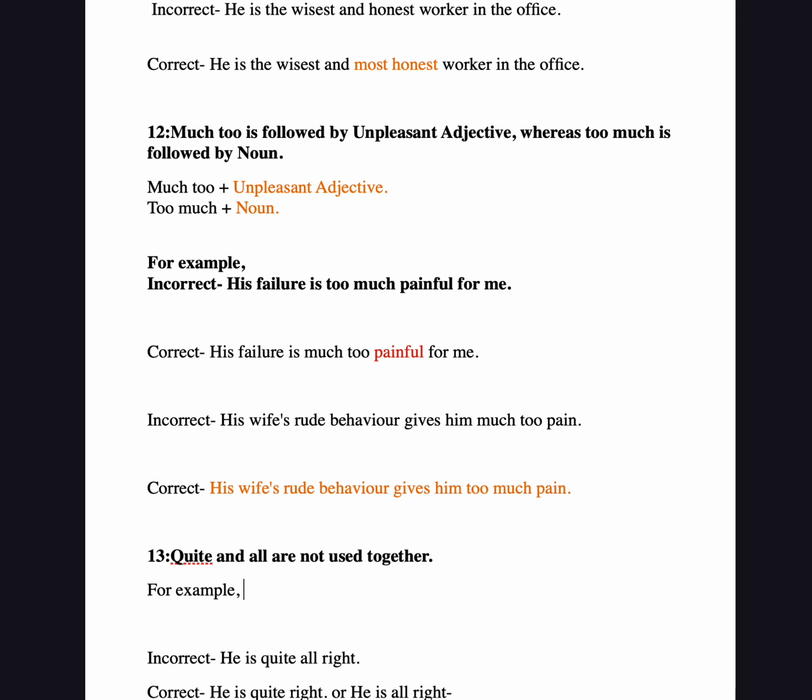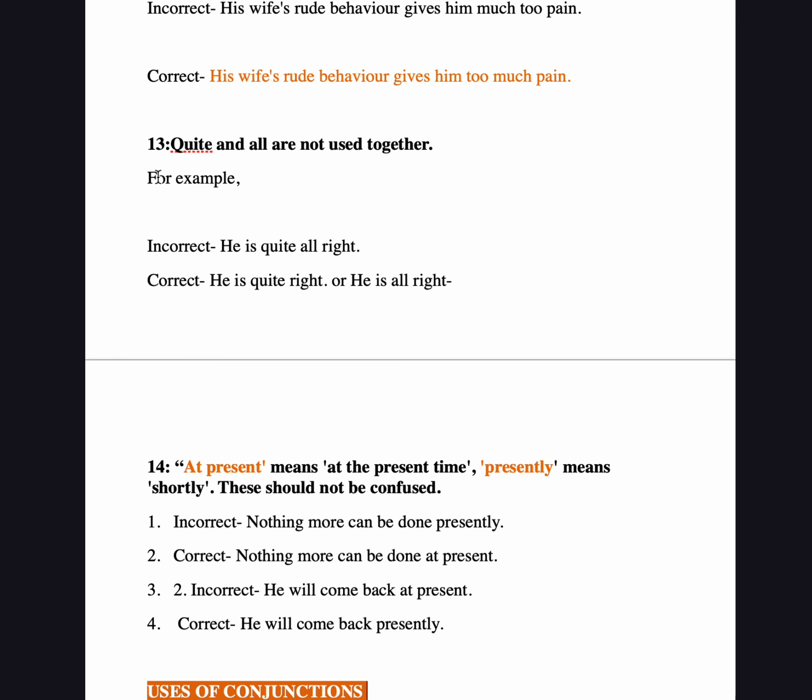Now moving to another: quite and all are not used together. We make this mistake a lot, even while speaking. "He is quite alright." What? No. According to the rule, quite alright cannot be used.